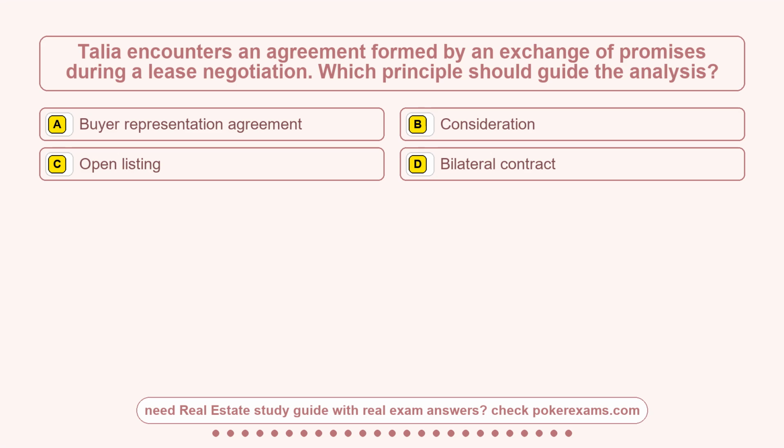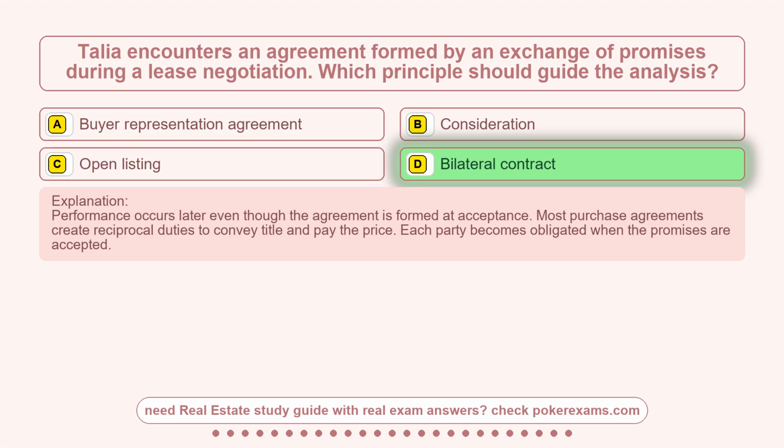Question 19. Talia encounters an agreement formed by an exchange of promises during a lease negotiation. Which principle should guide the analysis? Option A, buyer representation agreement. Option B, consideration. Option C, open listing. Option D, bilateral contract. The correct answer is option D, bilateral contract.